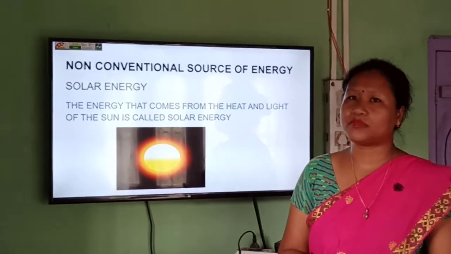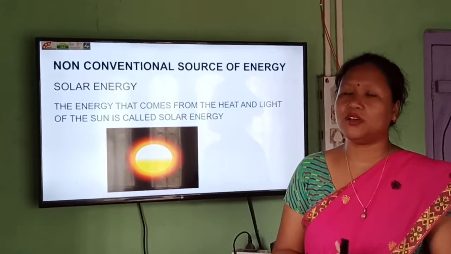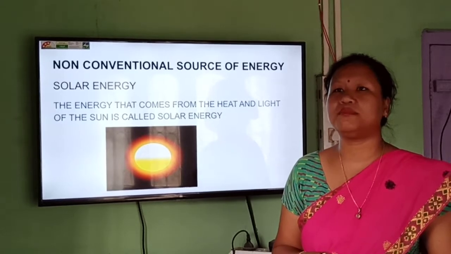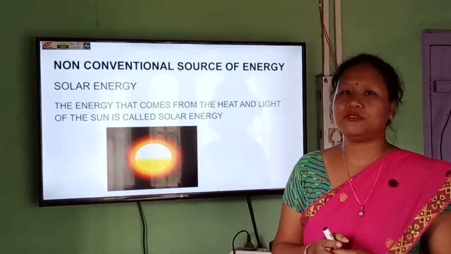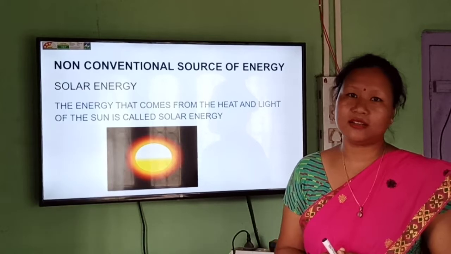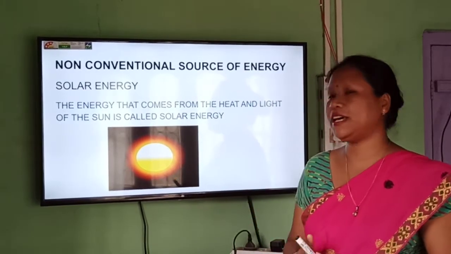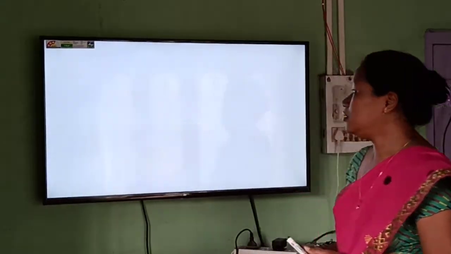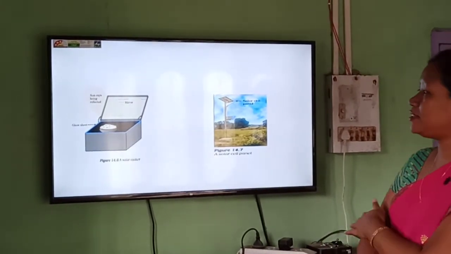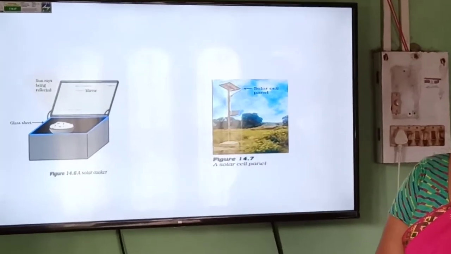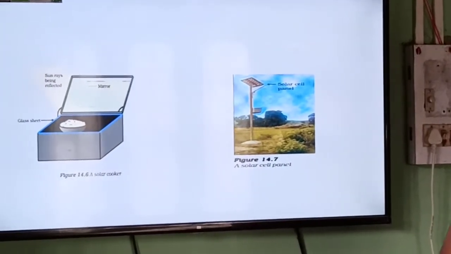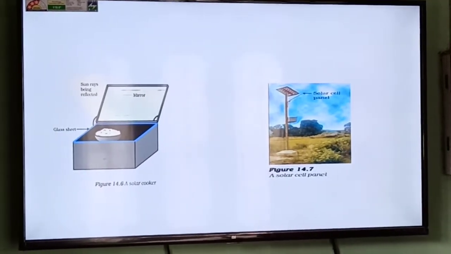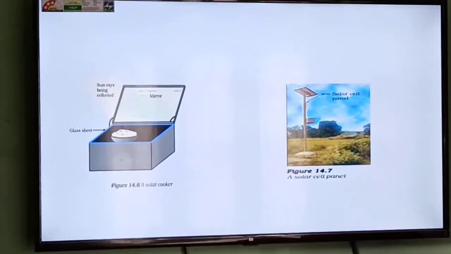And India is such a place where we get sunshine, or the sun remains bright almost all throughout the year. So we live in a place where we get lots of solar energy. Now these are some of the devices that trap the solar energy and use it for different purposes. First one is that of a solar cooker, and the second one is a solar cell panel.